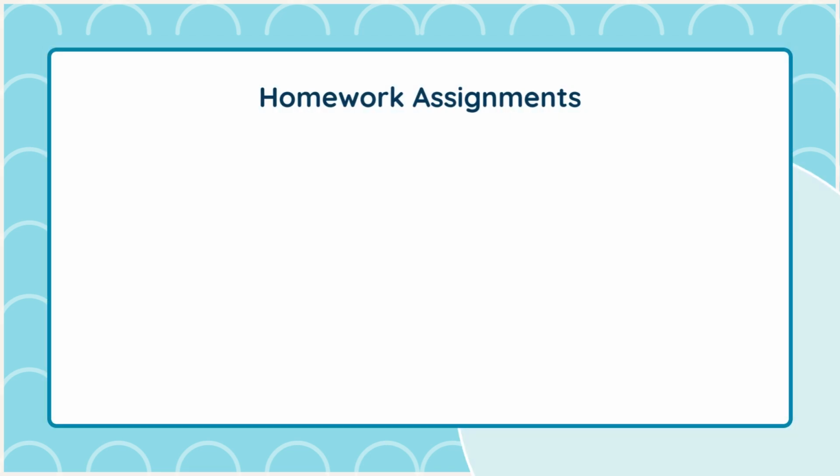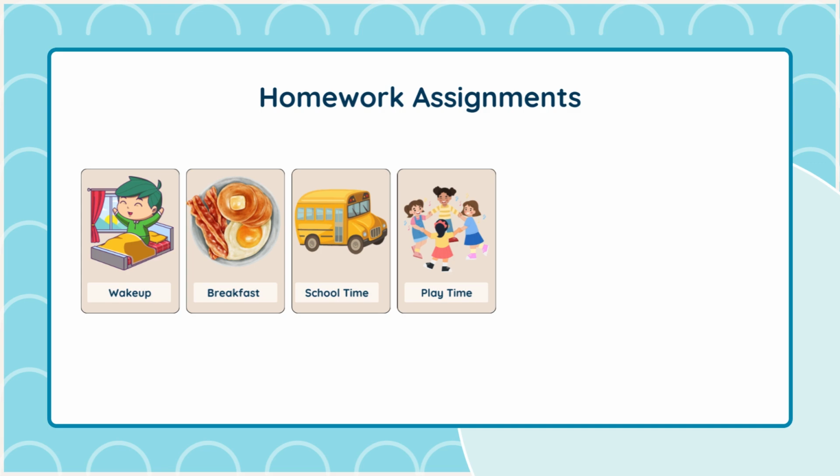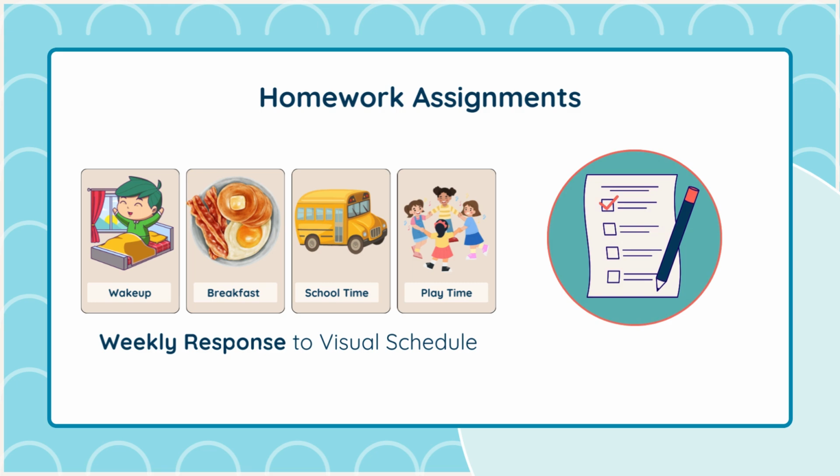Homework assignments. Your homework assignments for this lesson include creating and implementing a visual schedule for your child using the provided templates. Record your child's response to the visual schedule over a week. Using the environmental assessment form to identify and modify at least 3 aspects of your child's environment. Track and report any changes in behavior as a result of these modifications.